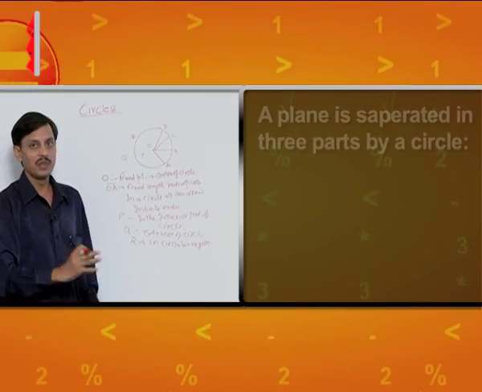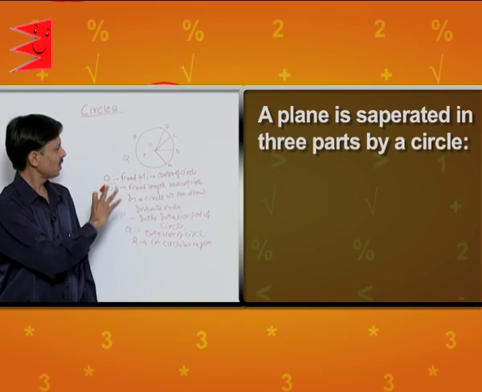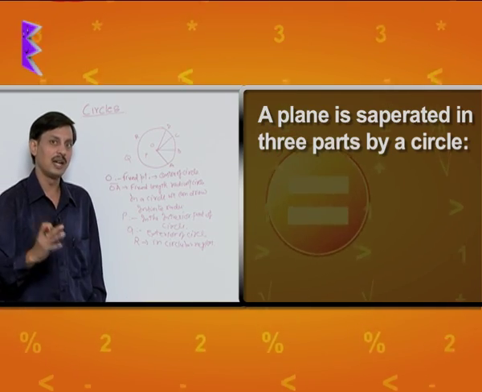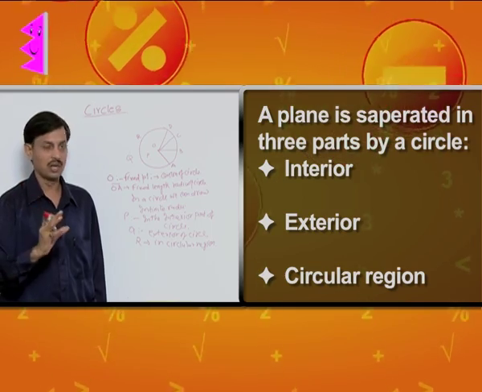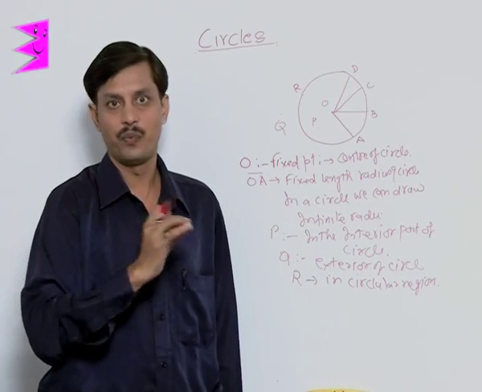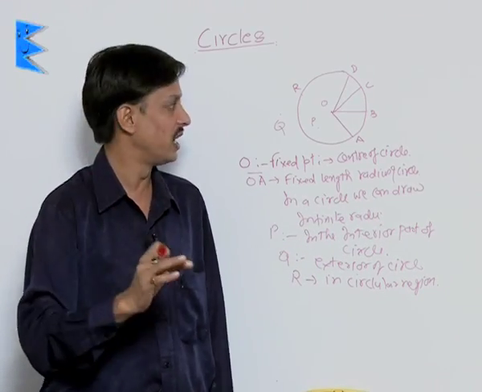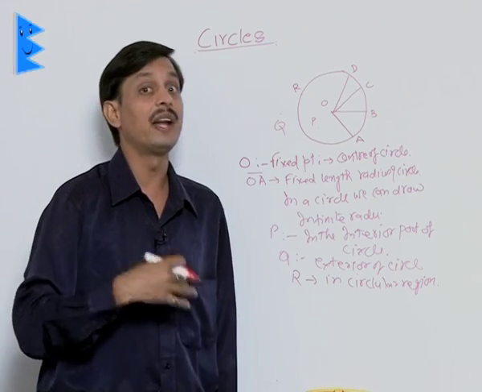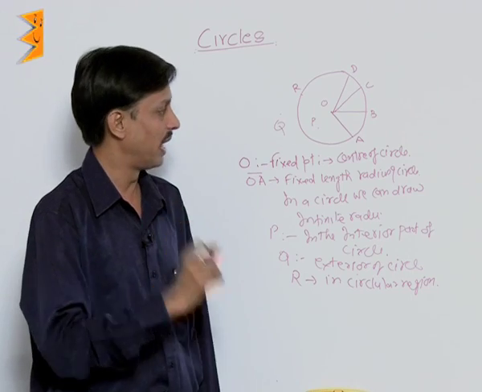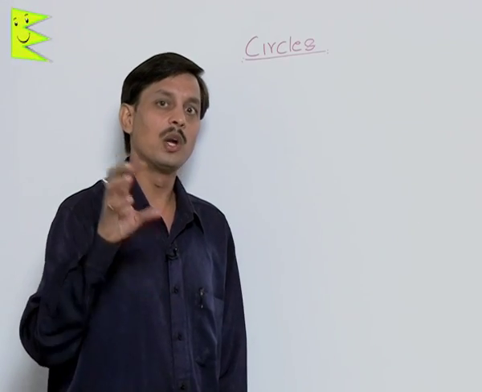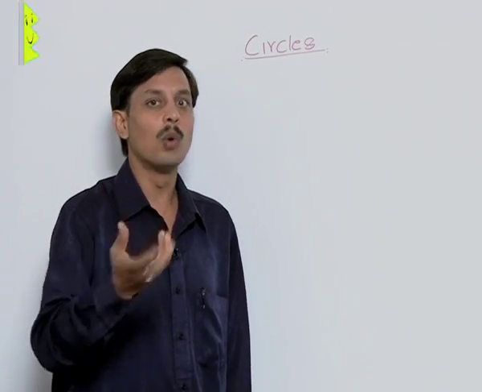So a plane is separated into three parts by a circle: interior, exterior and circular region. A circle has a center, a fixed point, and a fixed distance, the radius. A circle has an infinite number of radii, but all are of equal length. Now I want to discuss a few more things with you.